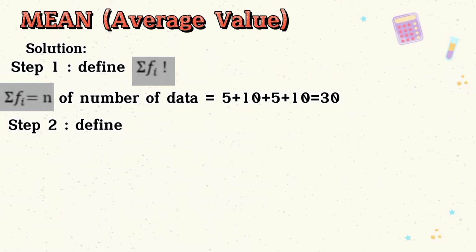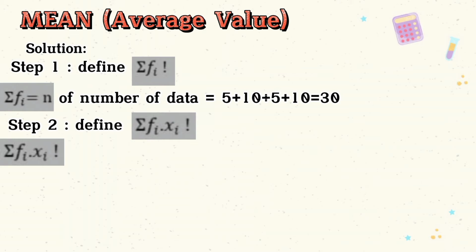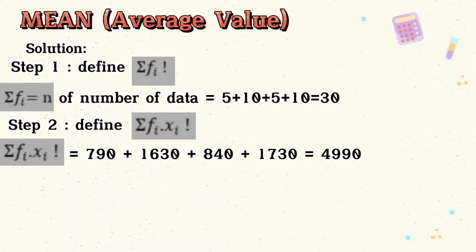Second step, determine sigma fi times xi. So sigma fi times xi equals 790 plus 1630 plus 840 plus 1730 equals 4919.